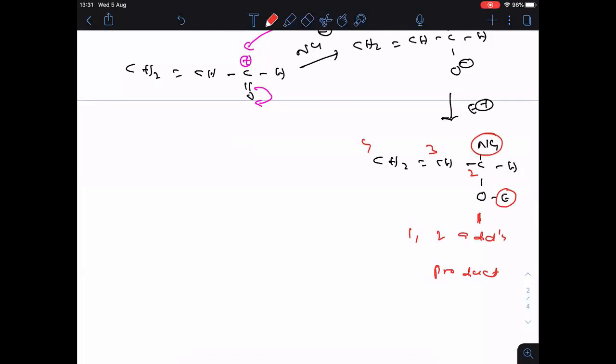So this is called the 1,2 addition product. Please copy it.